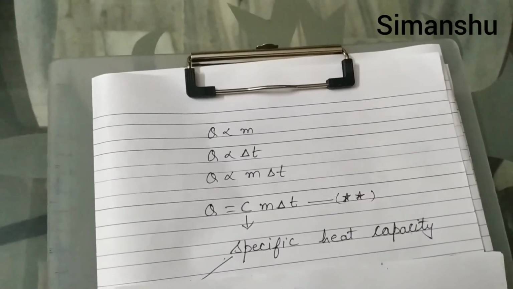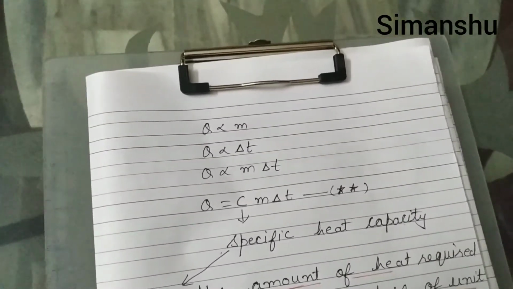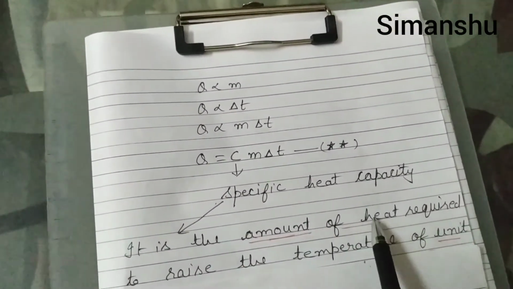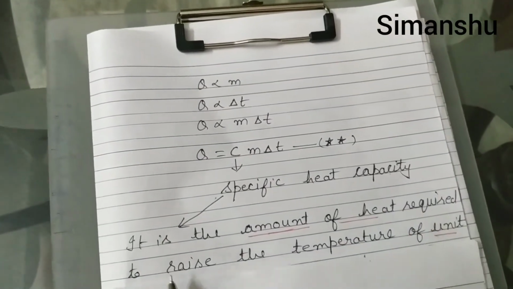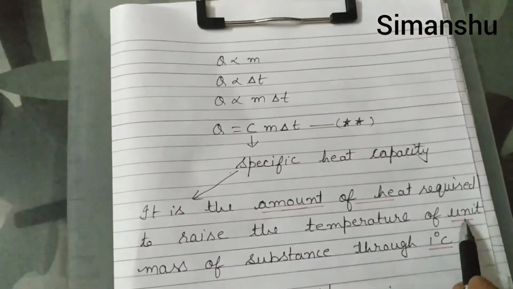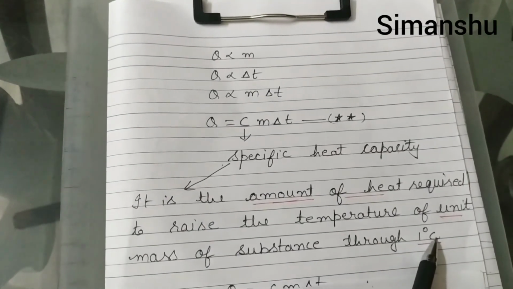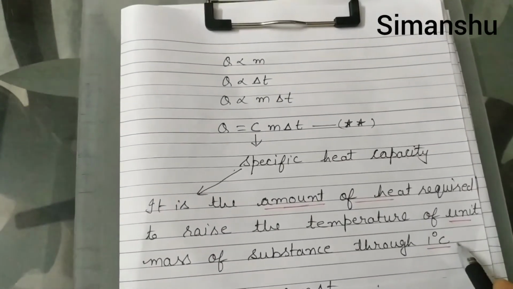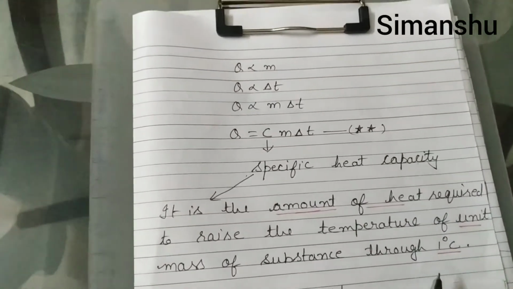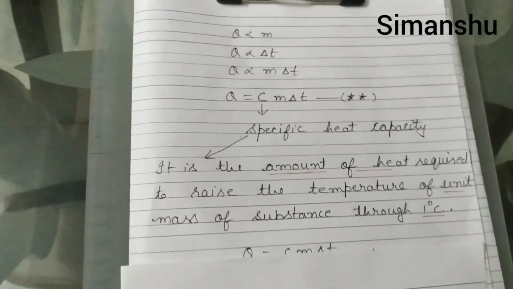What is it? Let us define it now. It is the amount of heat required to raise the temperature of unit mass of substance through 1 degree Celsius. How did this definition come? Let us make it easy.